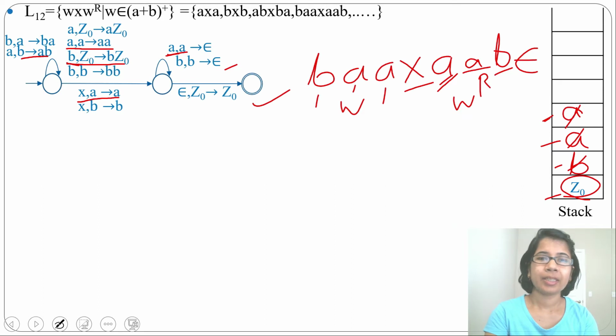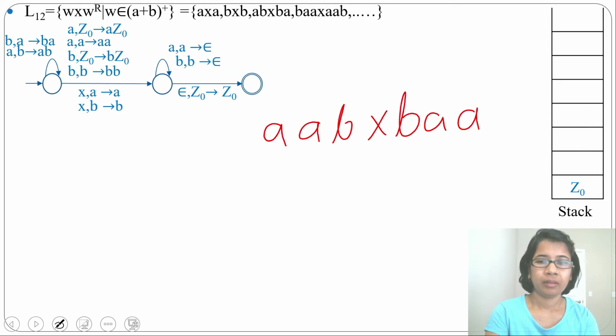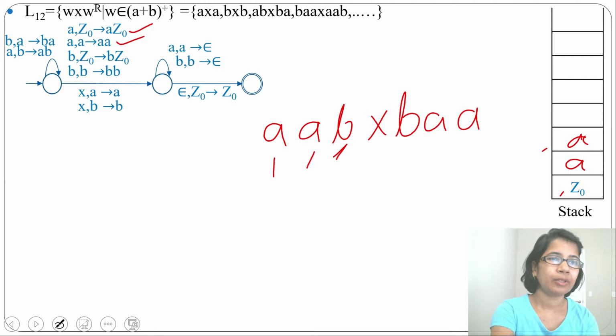Let's check another string that starts with A. Now the input symbol is A, the topmost stack symbol is Z0. It will push A above Z0. Let's push A. Next the input alphabet is A, the topmost stack symbol is A. It will push A above A. Next the input alphabet is B and the topmost stack symbol is A. So it will push B above A.